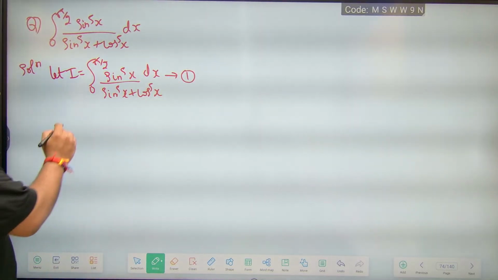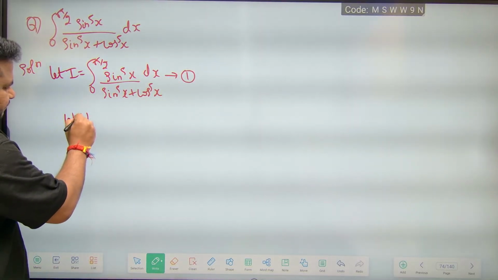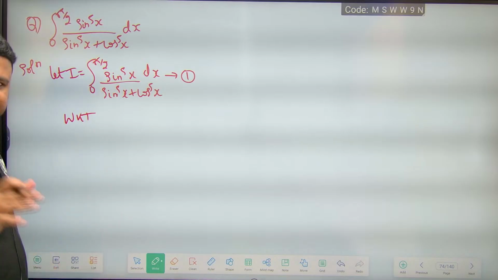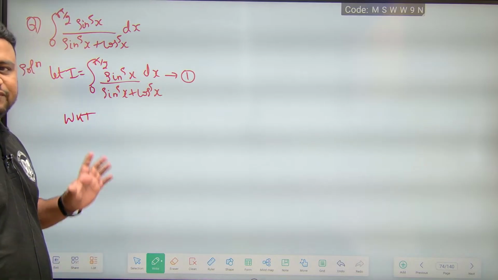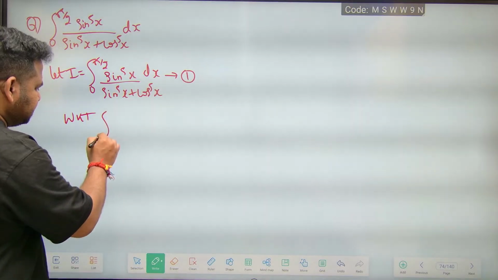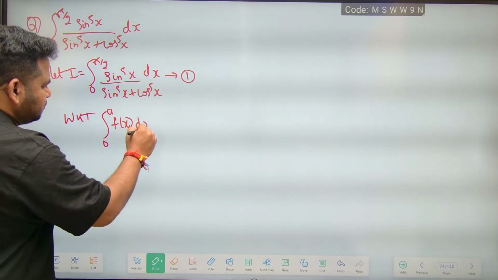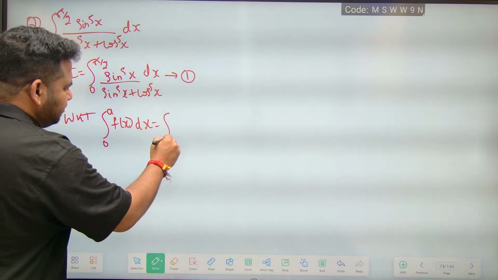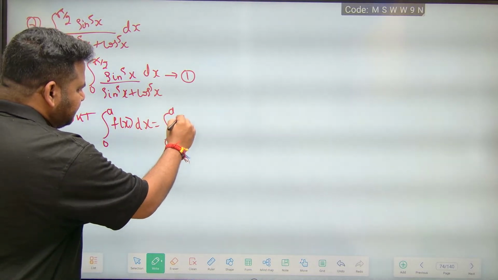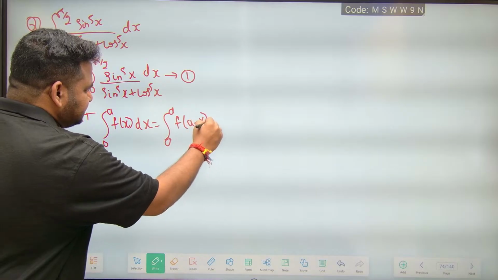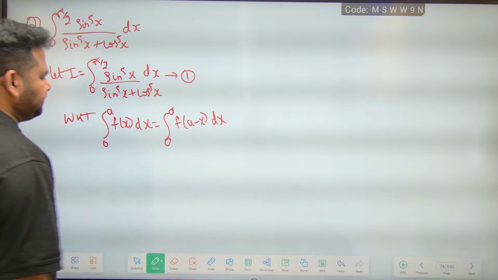Now we know that we have used this result even in LAQs pertaining to definite integrals. What is the result? The integral from 0 to a of f of x dx is equal to the integral from 0 to a of f of a minus x dx. Clear?